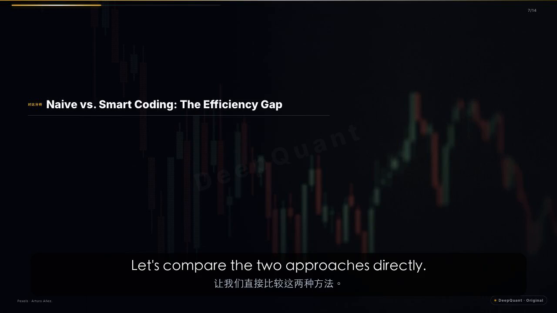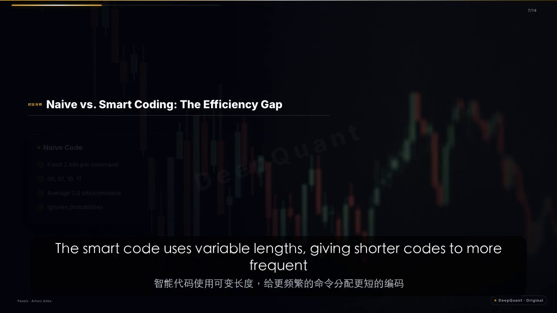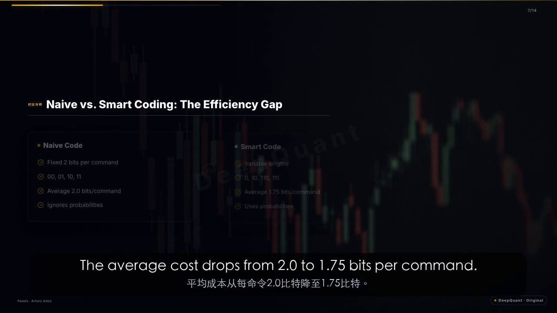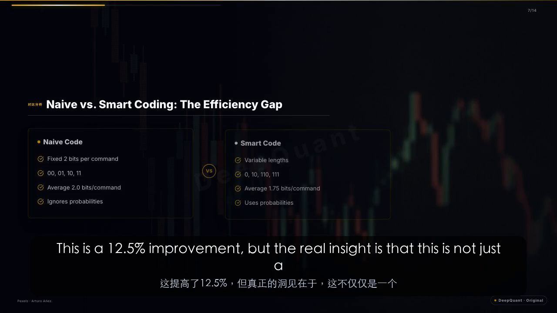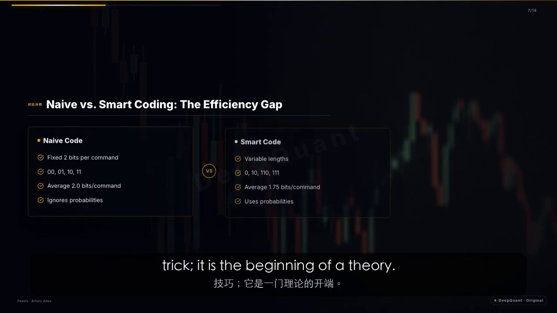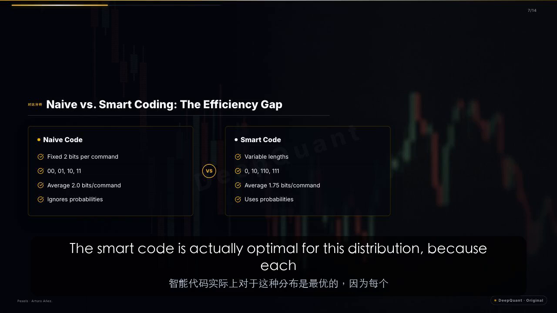Let's compare the two approaches directly. The naive code uses a fixed 2 bits per command, ignoring probabilities. The smart code uses variable lengths, giving shorter codes to more frequent commands. The average cost drops from 2.0 to 1.75 bits per command. This is a 12.5% improvement, but the real insight is that this is not just a trick, it is the beginning of a theory.